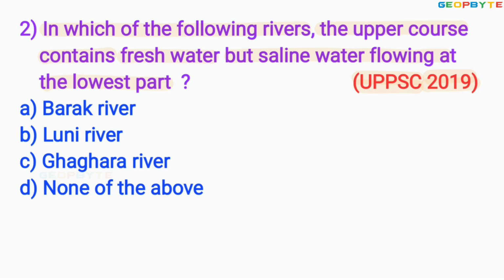Option A Barak River, option B Luni River, option C Ghagra River, option D none of the above. The correct answer is option B Luni River. Let us move to the next question.